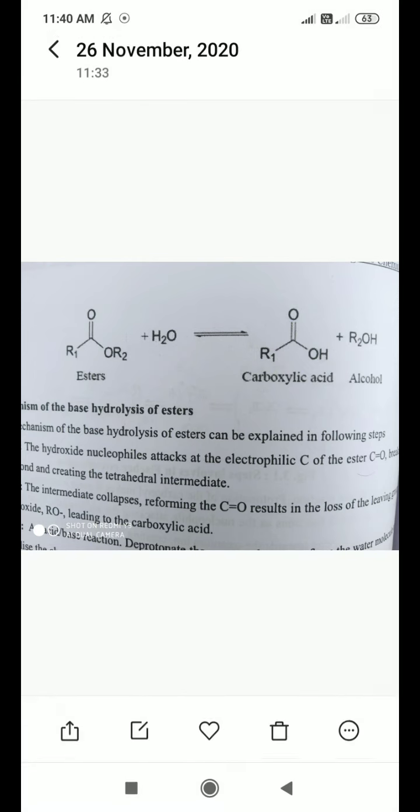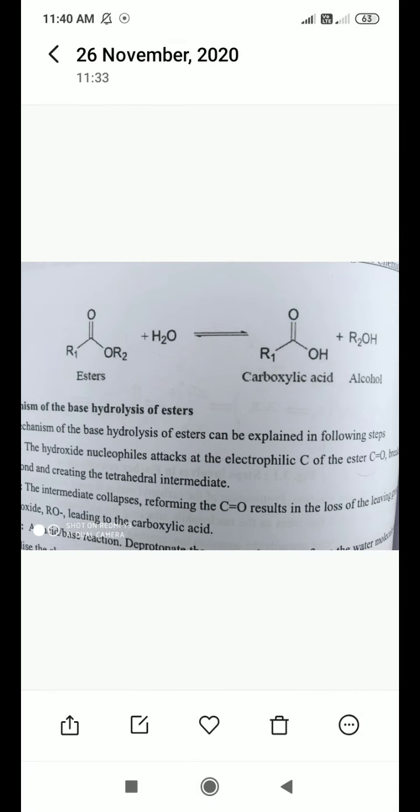In Fischer esterification, the acid reacts with alcohol to form an ester. Whereas in hydrolysis, the ester reacts with water and gives you carboxylic acid and alcohol.